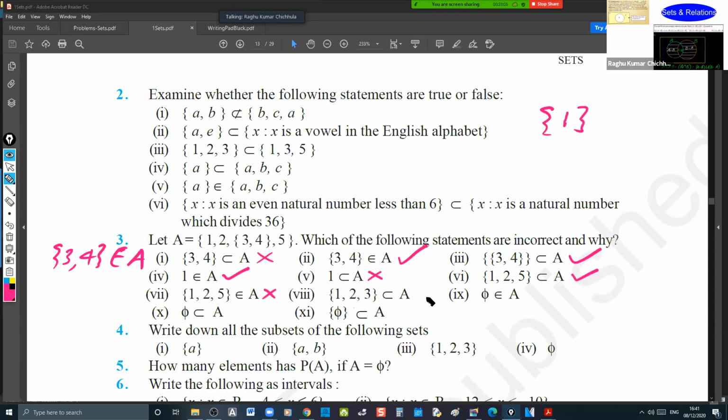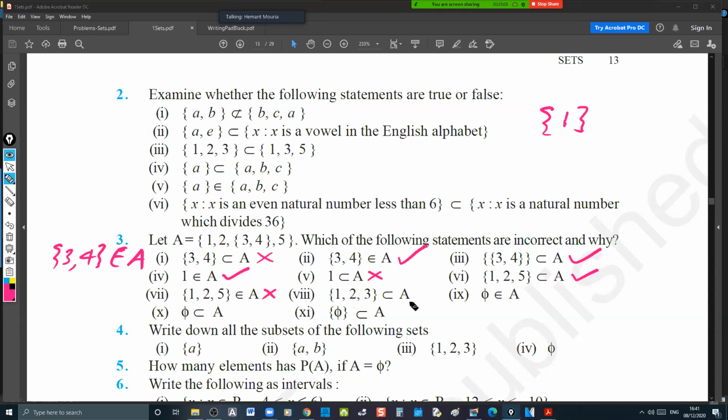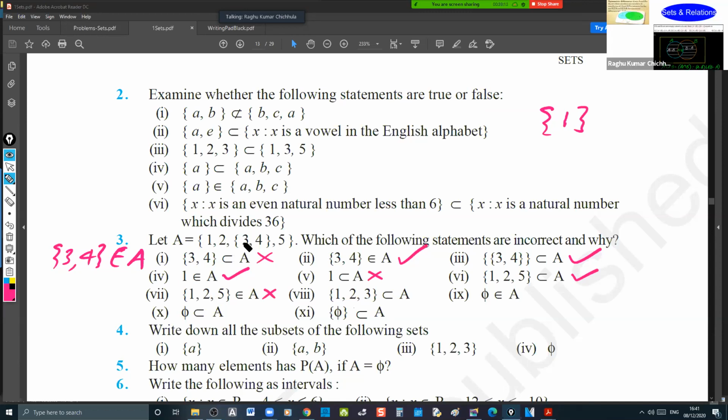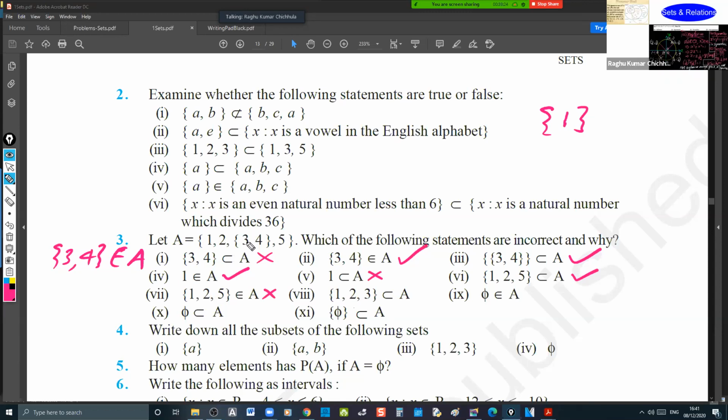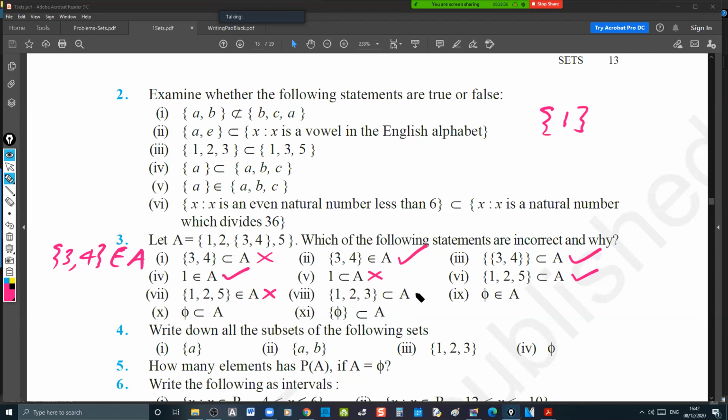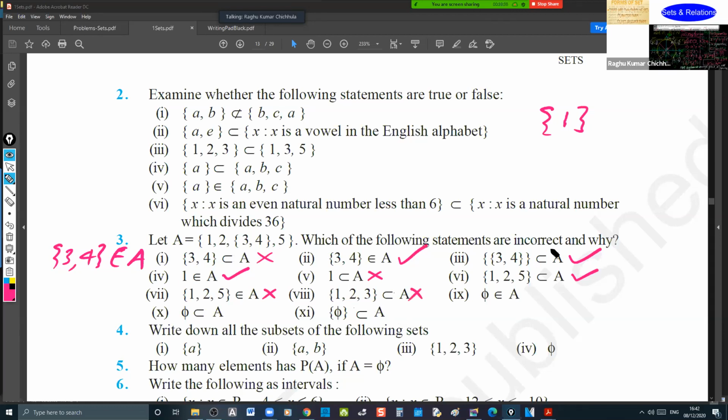What about this? Sir, it's true, sir. It's a subset. No, I don't think so, because 3 is not individually given here. 3, 4 as an element it is given. Oh, what is that, Chaitanya? 3, 4 is given as a subset here. Yes, sir, but here he separated the 3. Can we write like this? We can't write it, sir. So this is wrong.